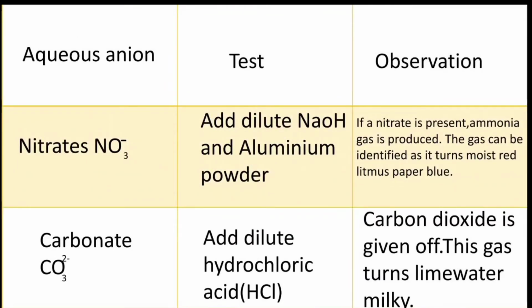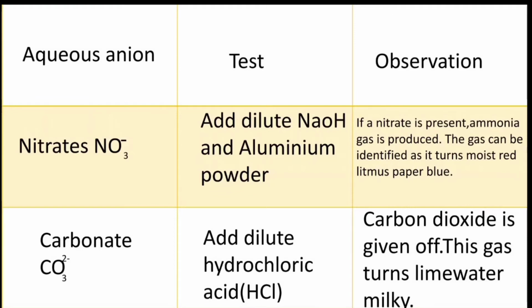First of all, the anion should be in aqueous solution for the test. We'll begin with nitrates, NO3 negative. Add dilute sodium hydroxide, NaOH, and aluminium powder.